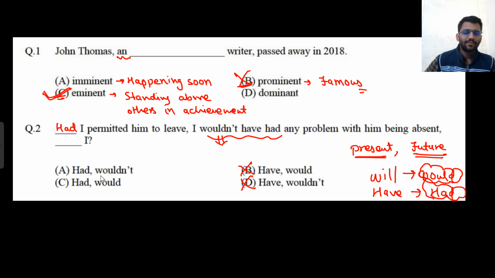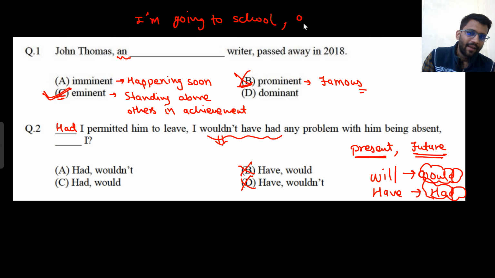What is a question tag? If I am saying that I am not going to school, then the tag is "am I?" This is called a question tag. Whatever you are saying here, if you are saying it in the sense of negative, then you will ask in positive. Here, "I wouldn't have had any problem" is negative, so you would ask in positive: would I.